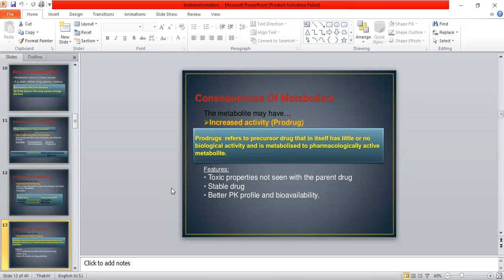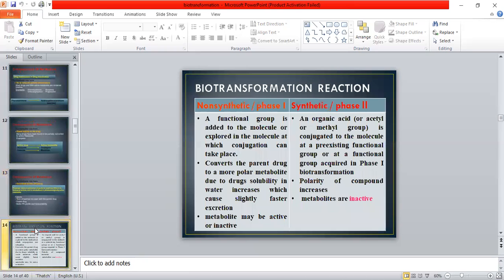Hence, toxic properties will not be seen there. It will be stable, and it will have a better PK profile and bioavailability. Further on, we will discuss phase 1 and phase 2 individually. Thank you.